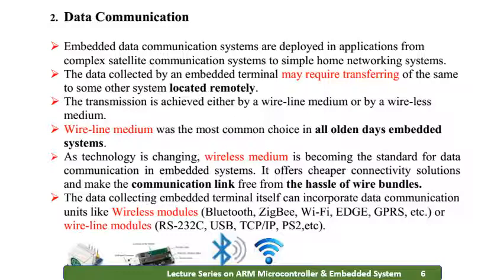Okay, so for a wireless module I'll be selecting Bluetooth, Zigbee, Wi-Fi, Edge and GPS. Otherwise for a wired medium I'll be selecting RS-232, USB, TCP/IP, PS2 and so on. So you will be selecting one particular wired medium or wireless medium depending upon your application.